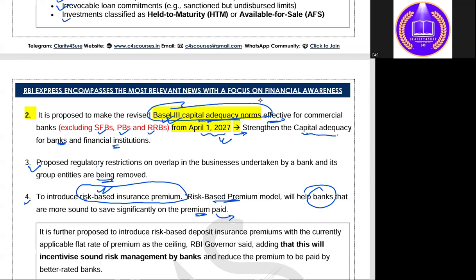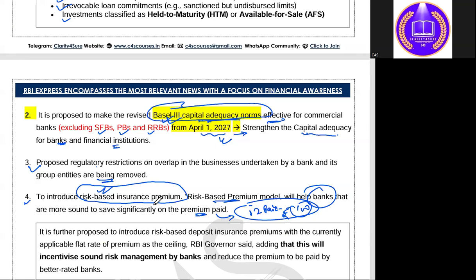Right now, a flat premium of 12 paise is being paid for every 100 rupees. But in case of a risk-based insurance premium, the banks which are performing very well pay less, and the weaker banks have to pay more premium.